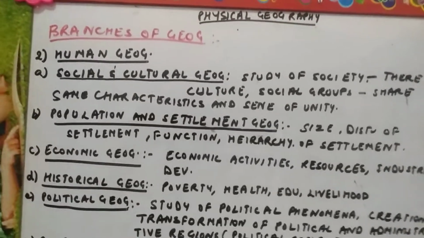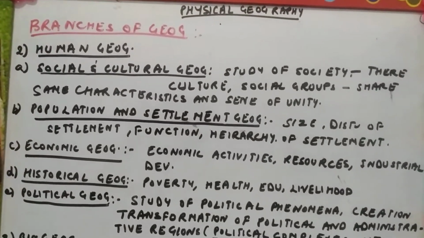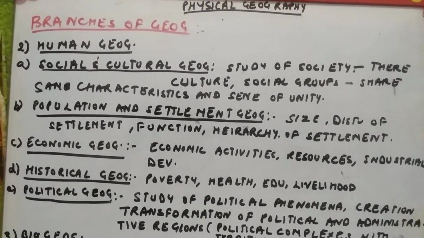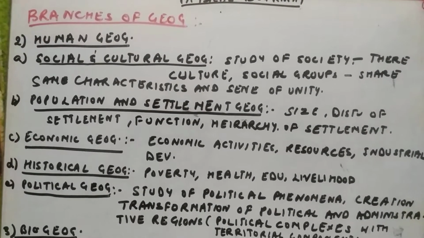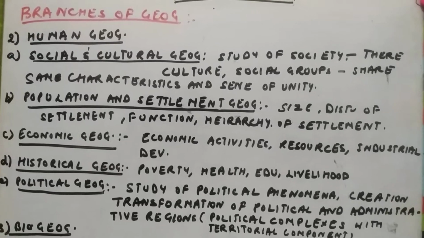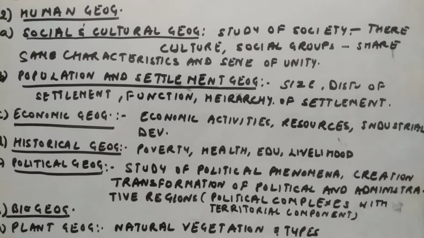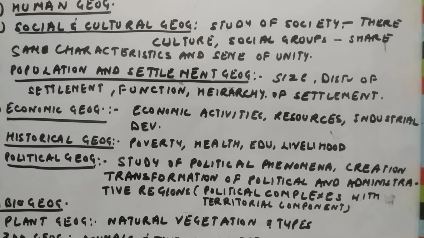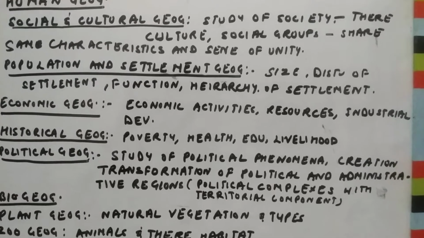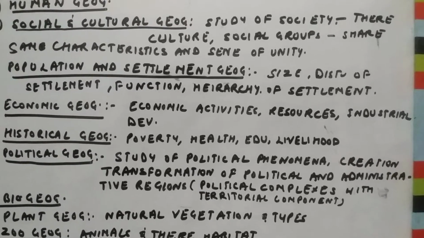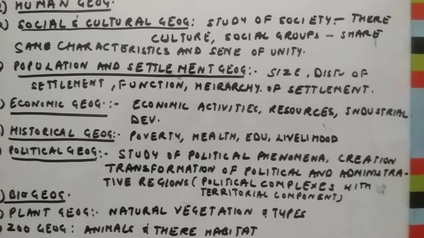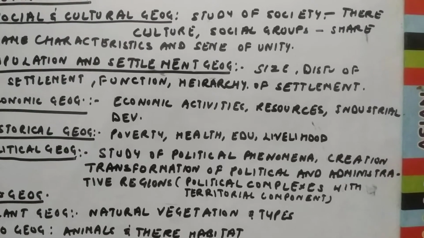Continuing with the topic of the branches of geography, next comes human geography. In this, your first is social and cultural geography. In this, we study about the society, their culture, what they are facing there, what they are continuing with the culture. Social groups share the same characteristics and sense of unity. That is, each social group has some characteristics of its own.